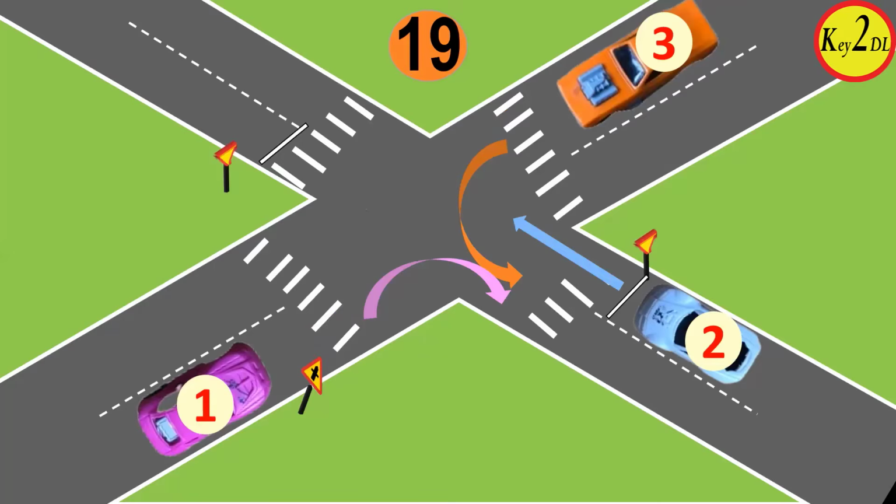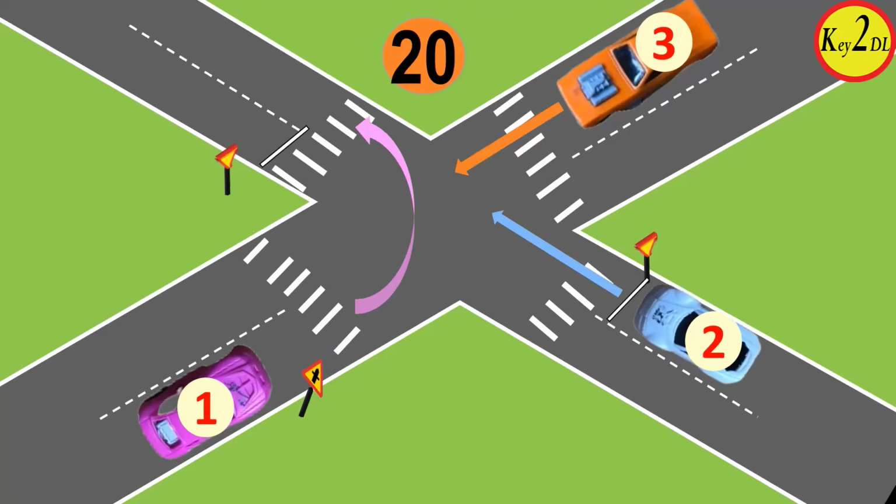This is simple. 1 3 and 2 again. Or 3 1 and 2.